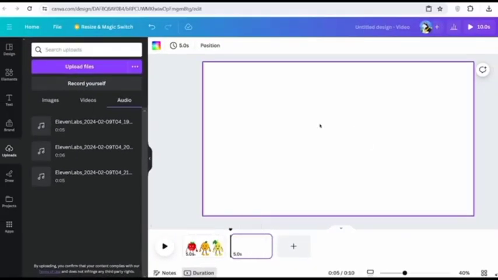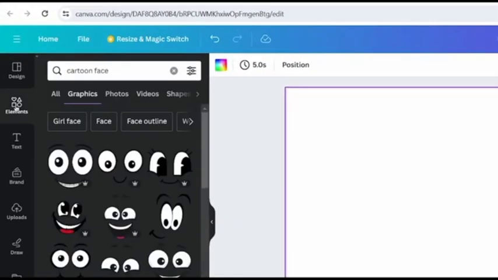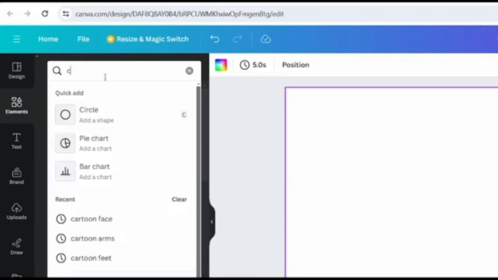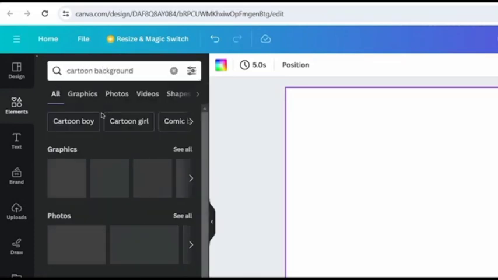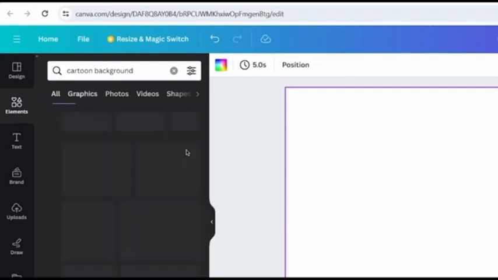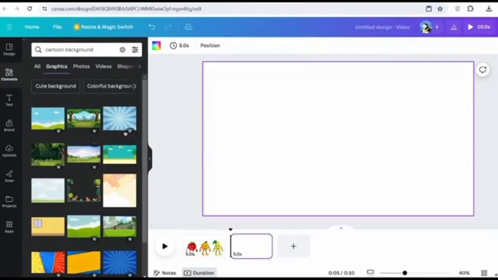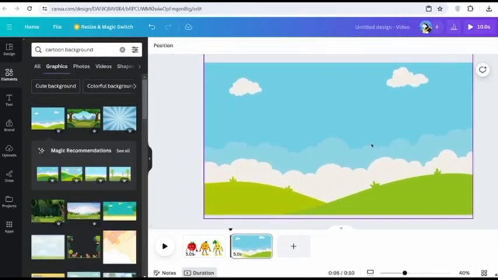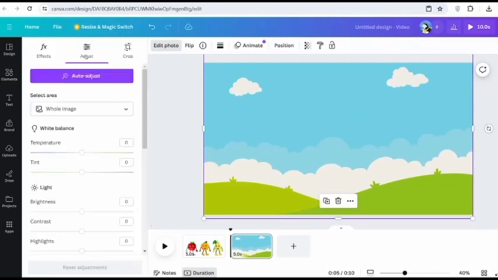So from here, the first thing you need to do is get a background for your animation. So in order to do this, you'd want to come on over to Elements and go to the search bar and then search for the type of background you would want. So in my case, I'll simply search for cartoon background and then click onto where it says graphics, and then from here, there's many backgrounds to choose from, so just scroll through and select the one that you like. And then from here, you can adjust it to fit your scene better. Then once you have your background added in, feel free to adjust it even further to bring it more to life. By that I mean going to where it says Edit Photo, clicking Adjust, and then adjusting the settings.